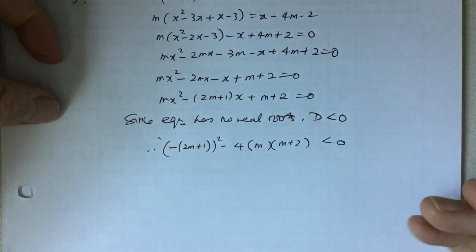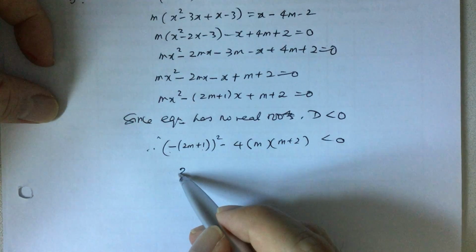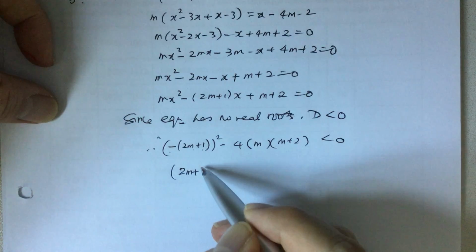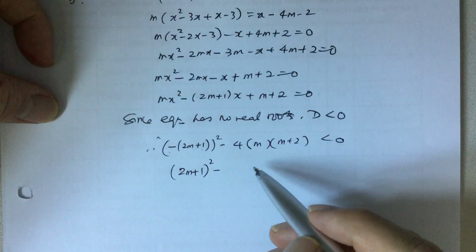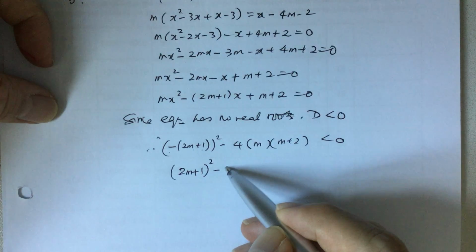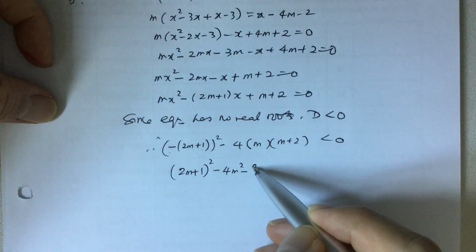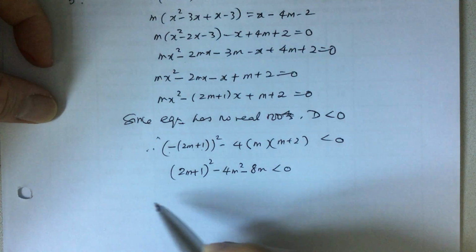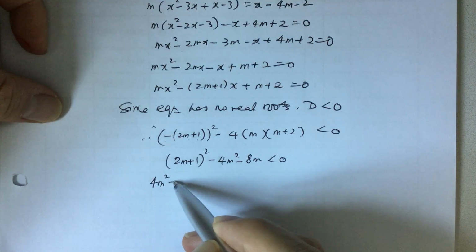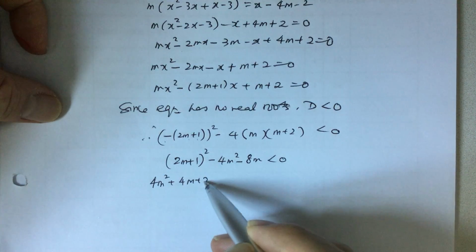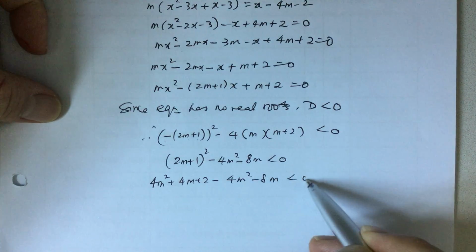Right, so a point to note, negative (2m plus 1) bracket squared is the same as positive (2m plus 1) squared, because negative times negative gives you positive. So I will try and simplify this first. And this gives me (2m plus 1) squared minus 4m(m plus 2) less than 0. Right, expanding this, I will have 4m squared plus 4m plus 1 minus 4m squared minus 8m less than 0.